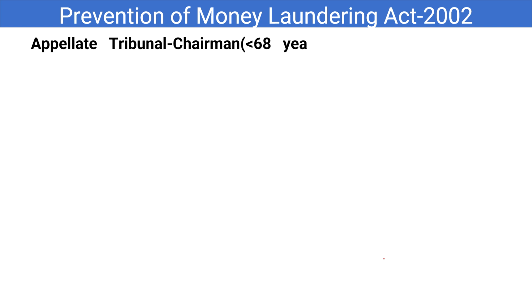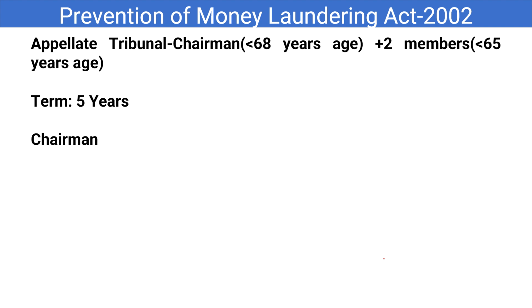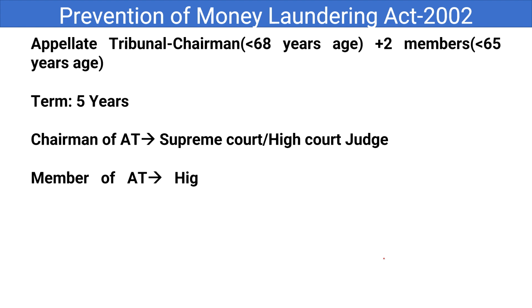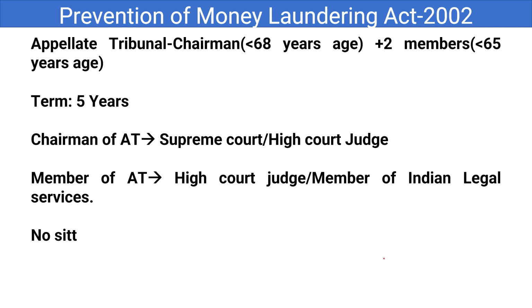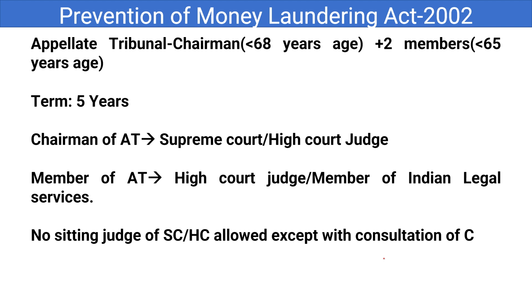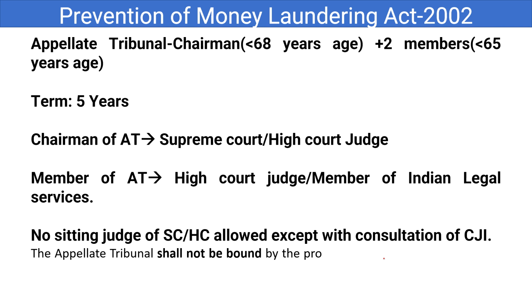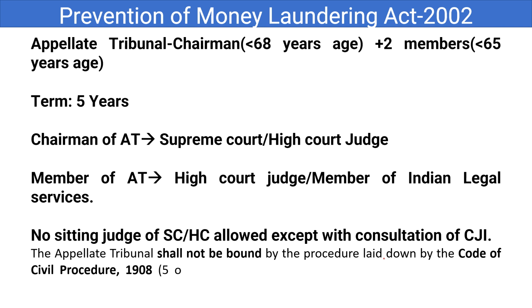Then comes the appellate tribunal. What is the constitution? There will be a chairman with age less than 68 years, and 2 members, similar to that of the adjudicating authority. Those 2 members should be less than 65 years of age, and the term will be for a period of 5 years. The chairman of the appellate tribunal will generally be one who has worked as a judge in the Supreme Court or High Court. And a member will be a High Court judge or a member of the Indian Legal Services.